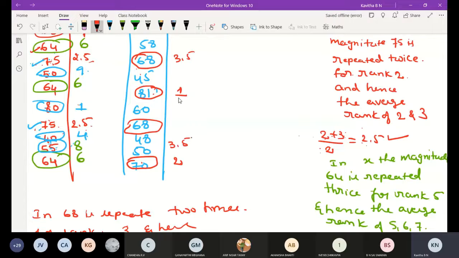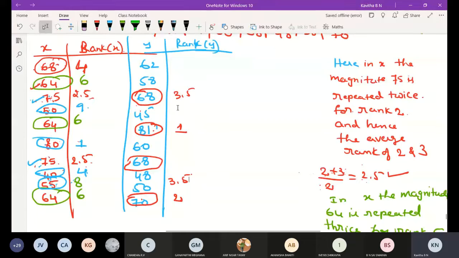After 68, 62. 62 we will assign, 3 and 4 are over now, so 5th rank. And 62, 60 means 6th rank. After 60, 58, 7th rank. After 58, 50, means 8th rank. Then 48, 9th rank. 45, 10th rank.